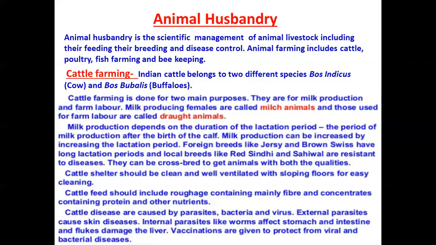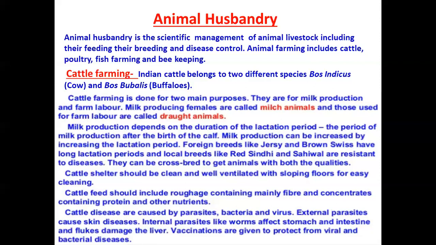Red Sindhi and Sahiwal are Indian, local breeds, and they are disease resistant, though their lactation period is not very long. But foreign breeds like Jersey and Brown Swiss are not that disease resistant, but their lactation period is high. So how can we take advantage? If we crossbreed these two animals, we will get a long lactation period and disease resistance as well.